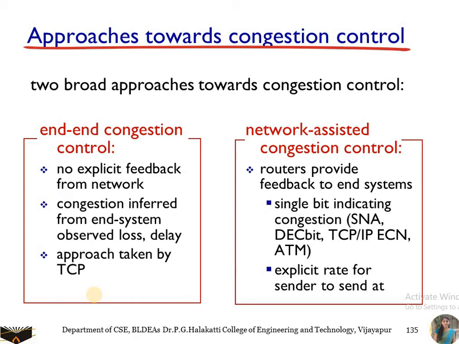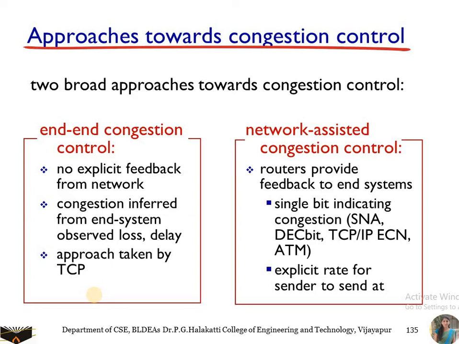And the next one is the approach taken by TCP. Whenever there is congestion in the network, a TCP segment loss or timeout, and triple duplicate acknowledgements indicate that there is congestion in the network. So this is the approach taken by TCP to know that there is congestion.